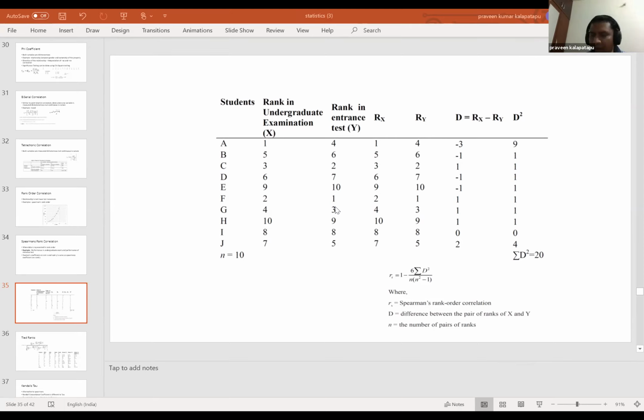So if you take marks of the undergraduate exam and marks of the entrance test and then compare, you are still comparing the performance of the student, and here the data that you took is marks, which is continuous data, not a rank. Then Pearson's correlation needs to be used. But if you order it using rank, then Spearman correlation will come into the picture.